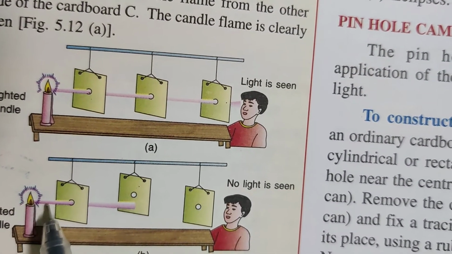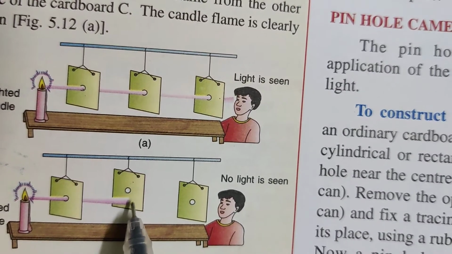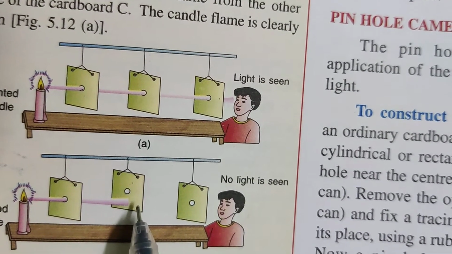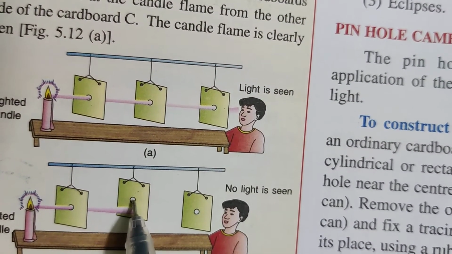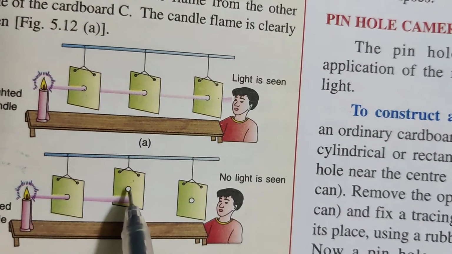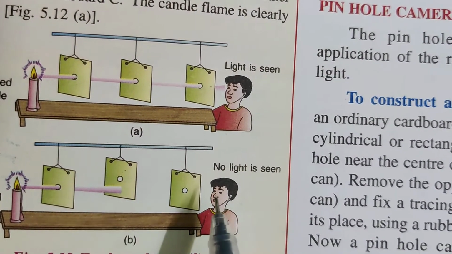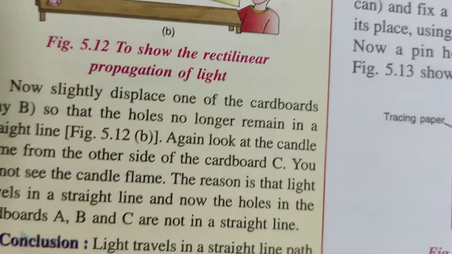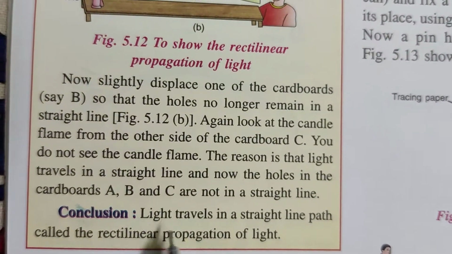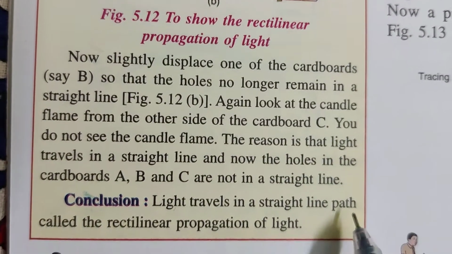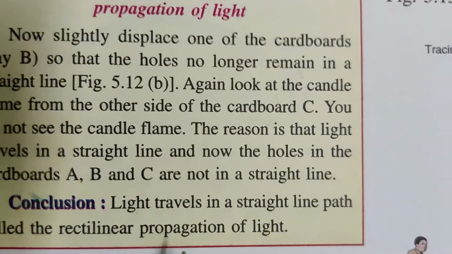Because the light is going straight and the cardboard is an opaque object, the light cannot pass through, as the hole is raised up a little. So the final conclusion is that light travels in a straight line path, called the rectilinear propagation of light.